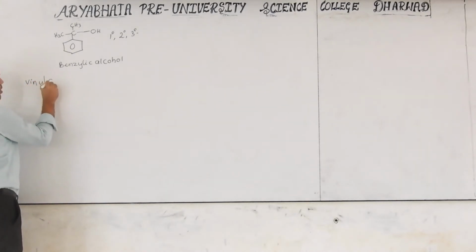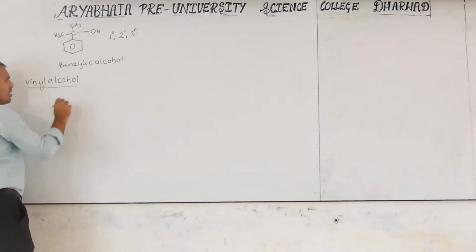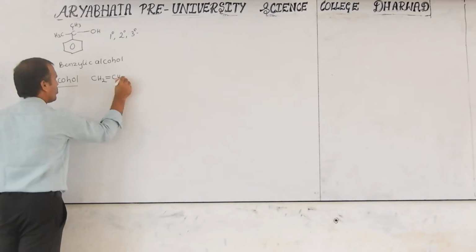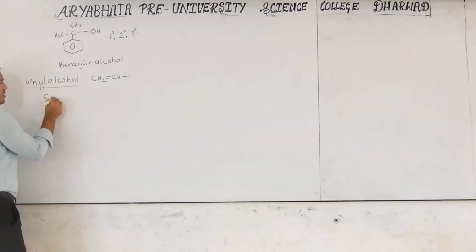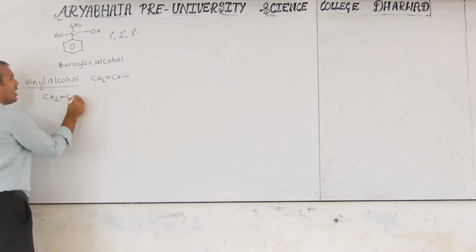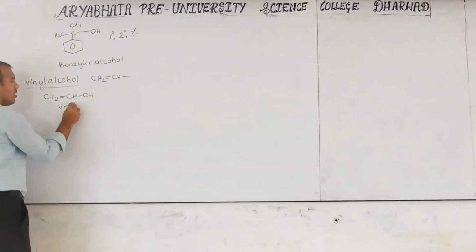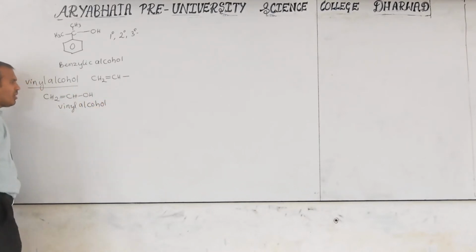Vinyl alcohol. The vinyl alcohol setup is CH2 double bond CH. This is the vinyl group. On this, CH2 double bond CH-OH, then this is called vinyl alcohol. These are the common names.